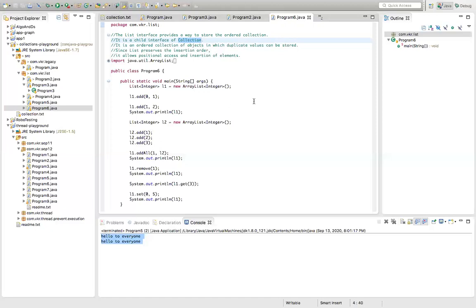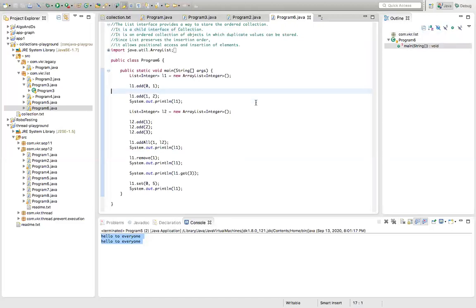Second, the list is a subclass of the collection interface. Third, inside the list interface classes, you can add duplicate elements. Those are the three points we have to remember.